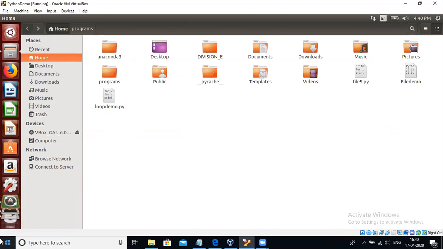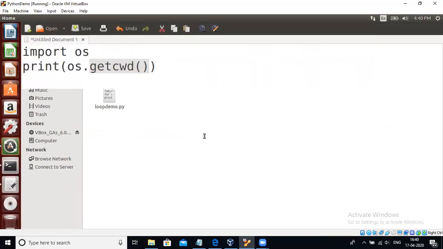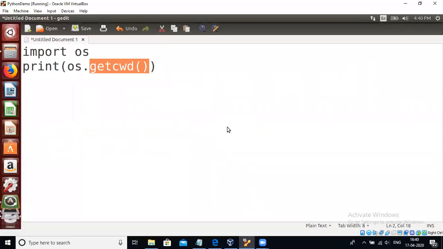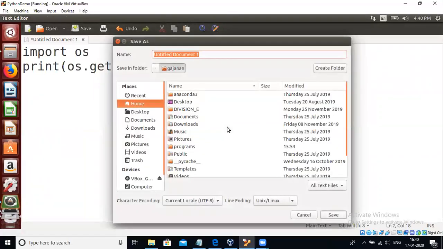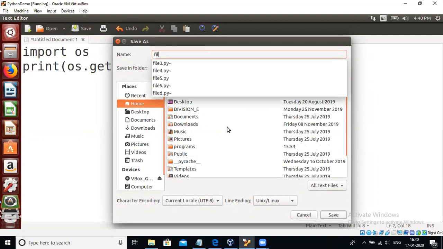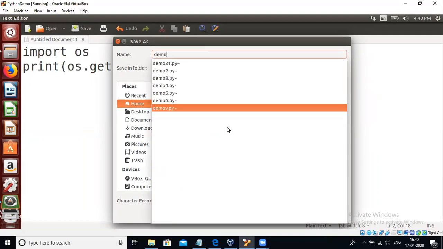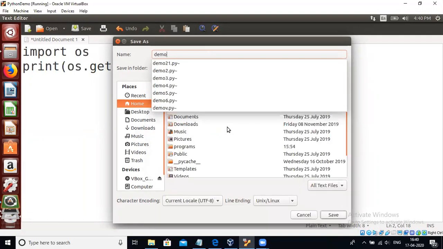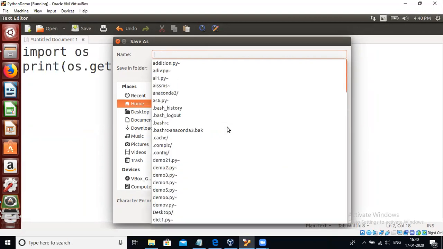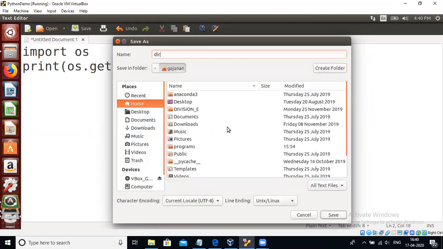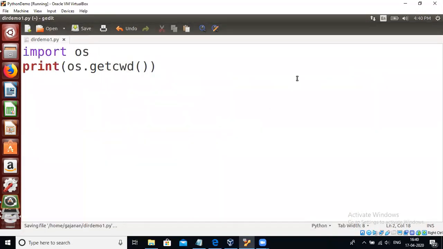Now we will run this program. We will save this program first. File, demo, .py, dir demo1.py.